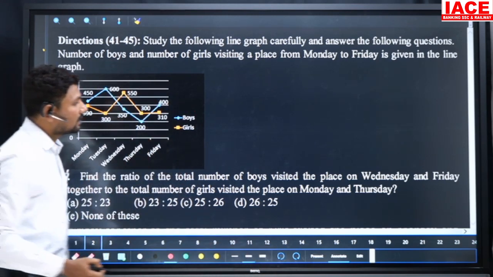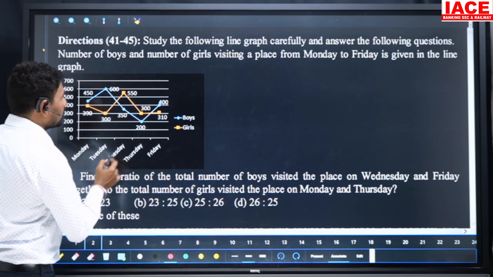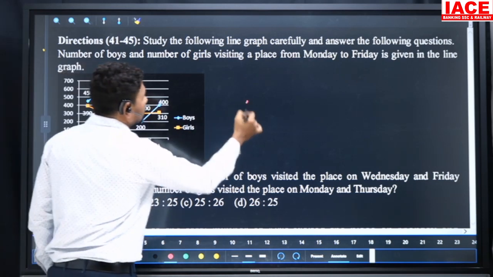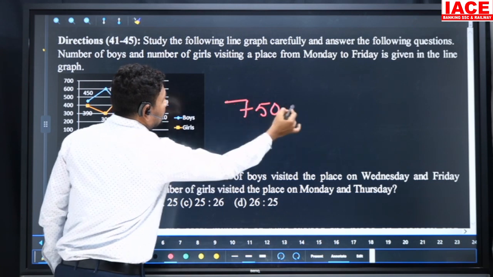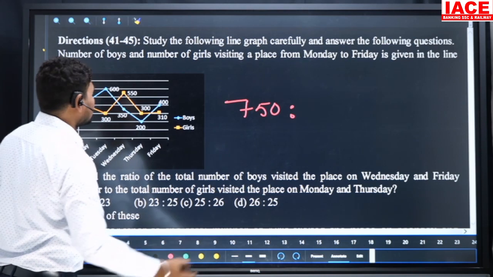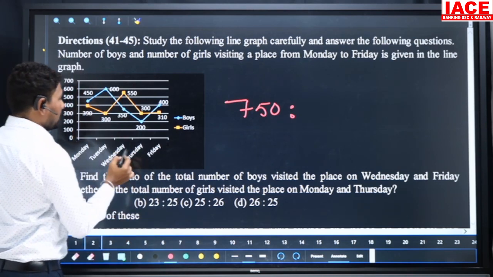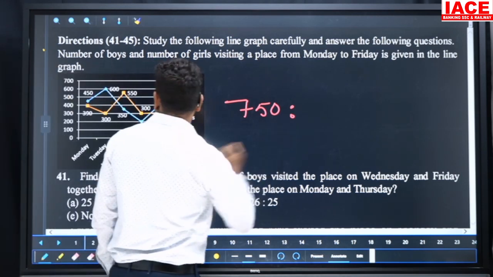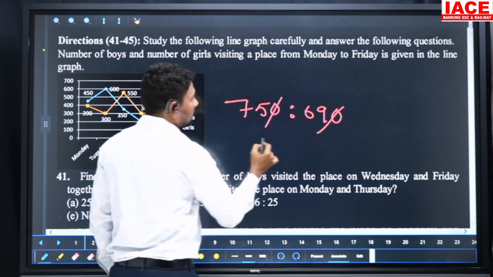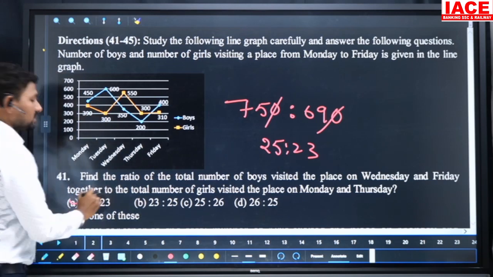Find the ratio of the total number of boys who visited the place on Wednesday and Friday. Wednesday value is 350, Friday value is 400, it is 750. And next, the total number of girls who visited the place on Monday and Thursday: 390 plus 300, it is 690. Both will be cancelled by 3, you will get the ratio 25:23. Our option is the first option, A.